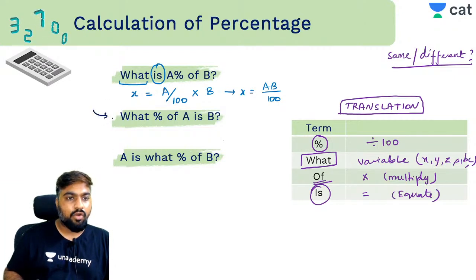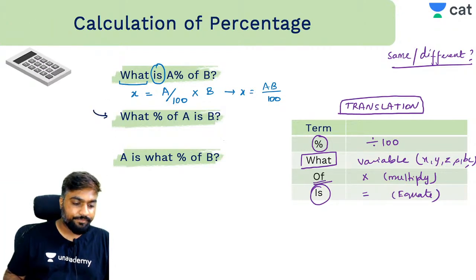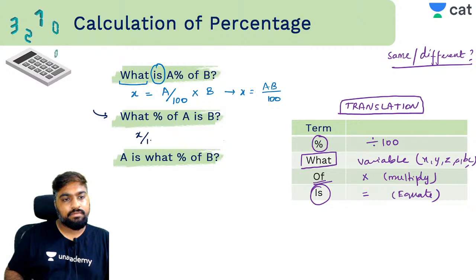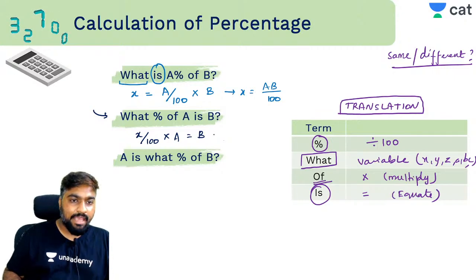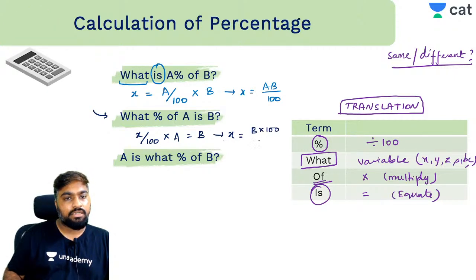Now let's try this for the second term. Second question. What percentage of a is b? What का क्या है? x. Percentage by 100, of into a, is b. तो यहाँ पे x का वैल्यू बेसिकली क्या है? x is equal to b into 100 by a.